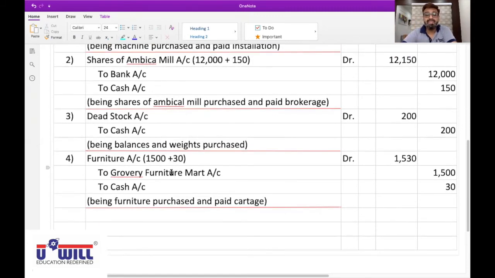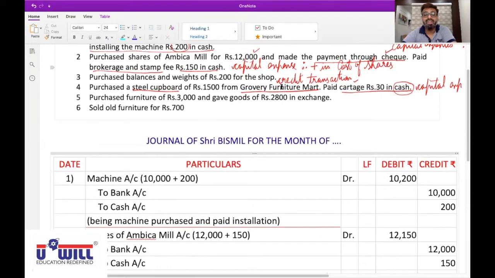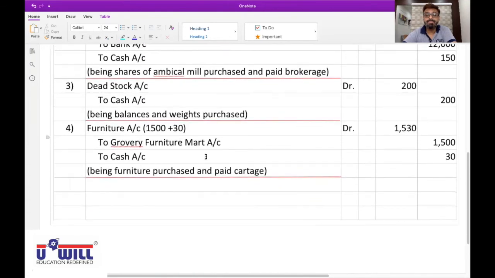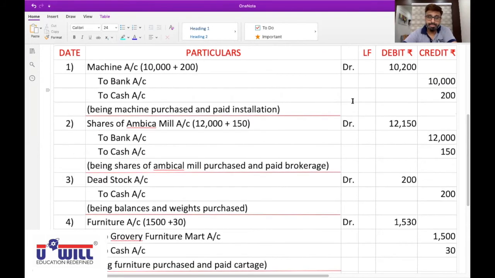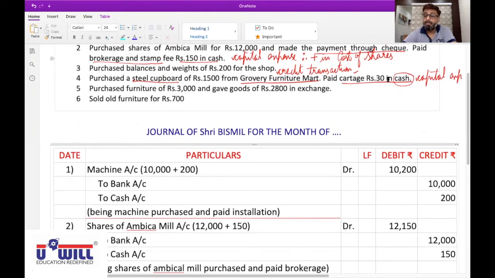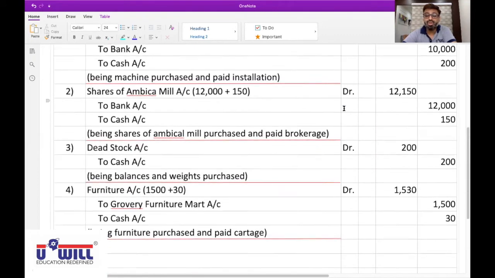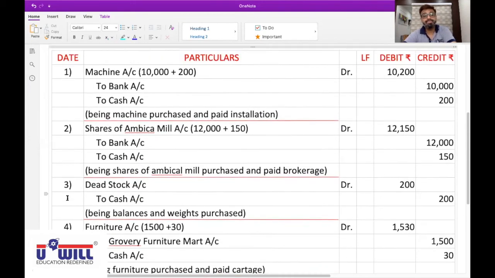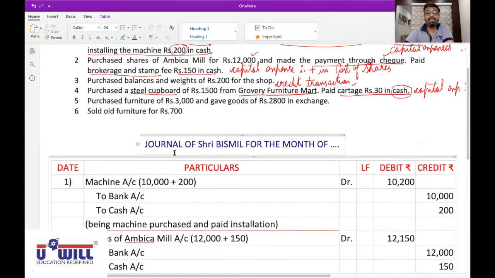Name is given means it's a credit transaction. So repeat, Grovery Furniture Mart is the giver. Credit the giver. So to Grovery Furniture Mart account 1500. And we have paid cartage of 30 in cash. So cash goes out. Credit what goes out. To cash account 30. Did you all understand this?